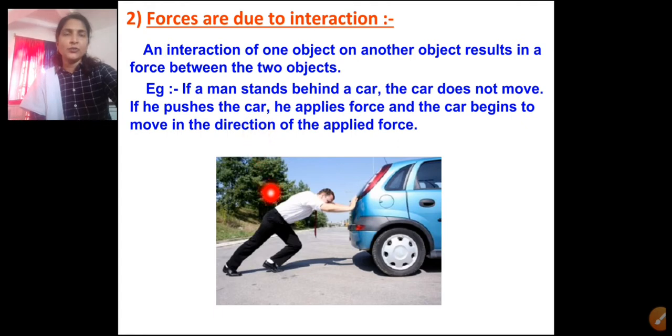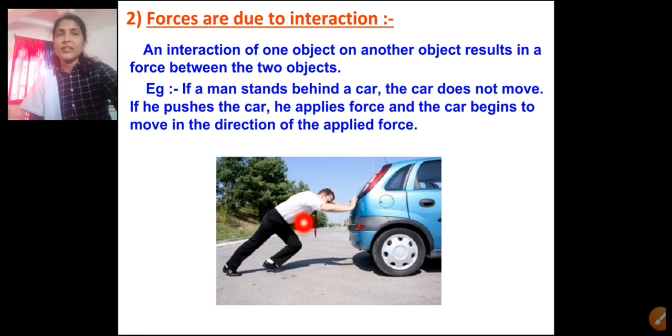Here the example is shown with a picture. If a man stands behind a car, the car does not move. If he pushes the car, he applies the force and the car begins to move in the direction of the applied force. Assume the person is standing just behind a car without touching it. Can the car move? No, the car cannot move at all.